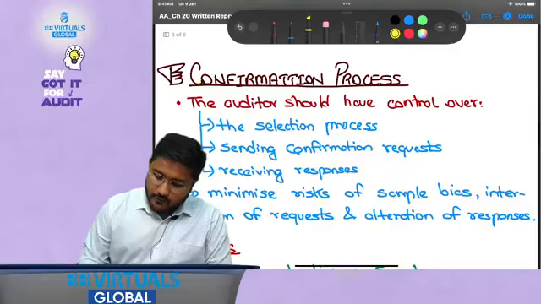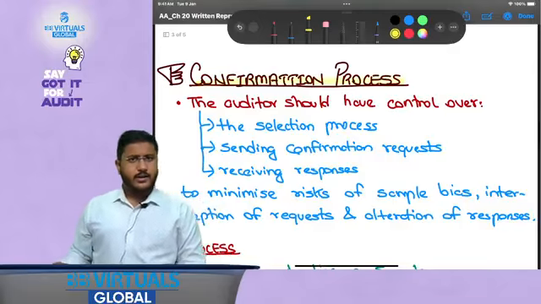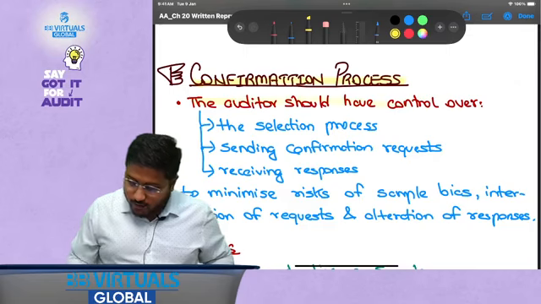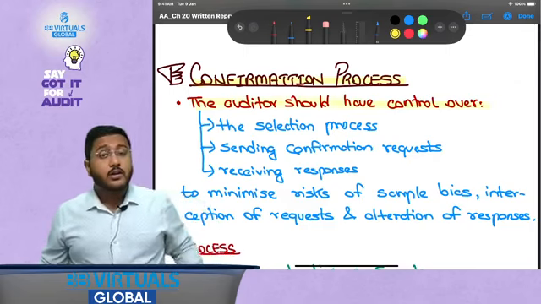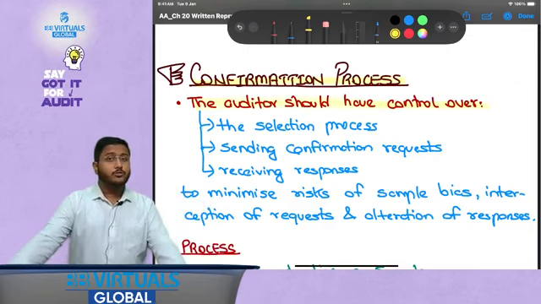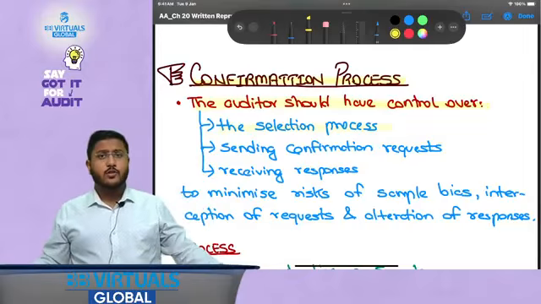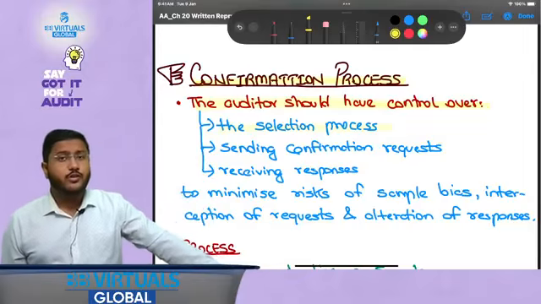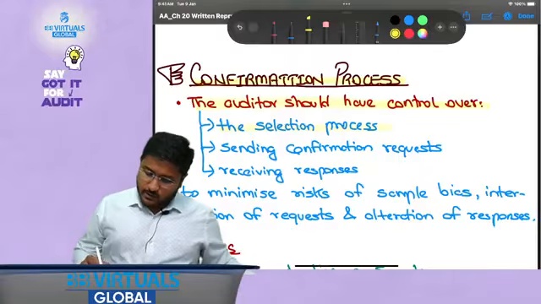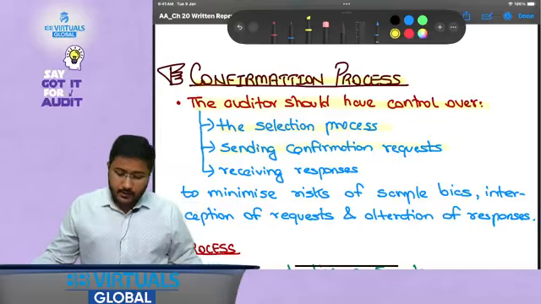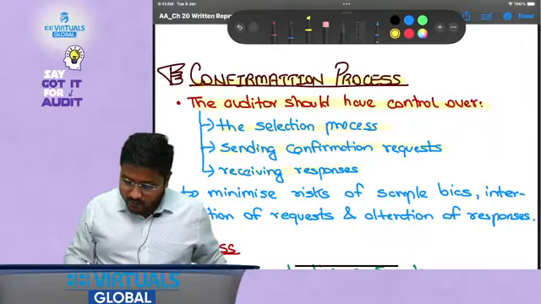Now let's talk about the confirmation process that we have already discussed. Let's have a quick reading of it. The auditor should have control over what? The selection process, sending the confirmation request, and receiving responses.